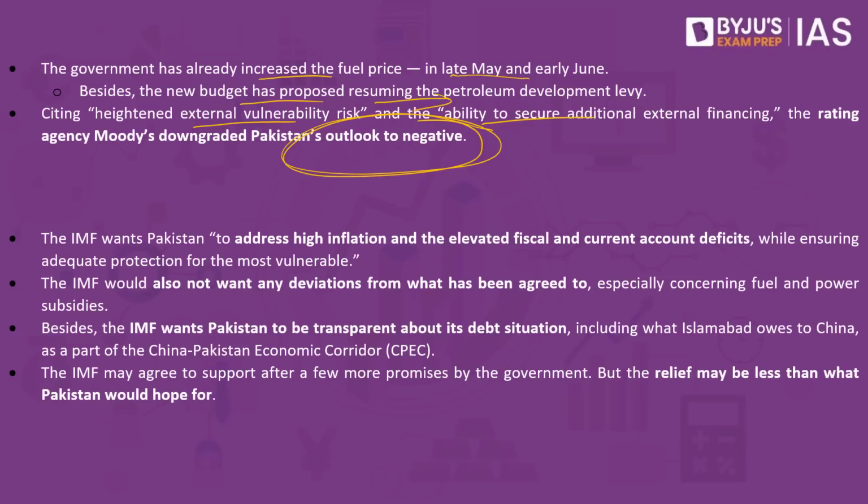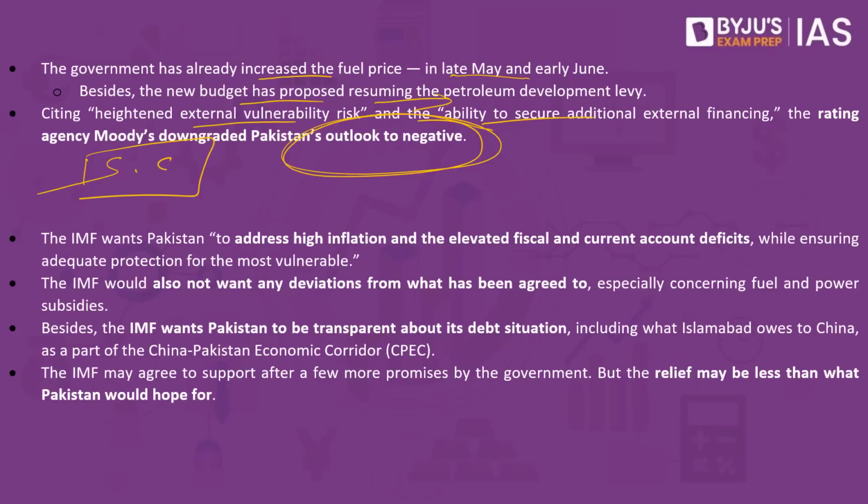Previously as well, there was a lot of jingoism when it comes to Pakistan. Pakistan has said that it does not want the support of the International Monetary Fund. Instead, it has approached Saudi Arabia. Instead, it has approached China as well, but it had also neglected the International Monetary Fund. But now, because they are going through a grave economic crisis, they have approached the International Monetary Fund, and the International Monetary Fund has given them certain guidelines. If Pakistan is able to fulfill all these guidelines given by the International Monetary Fund, it may in the near future also give these loans to Pakistan.